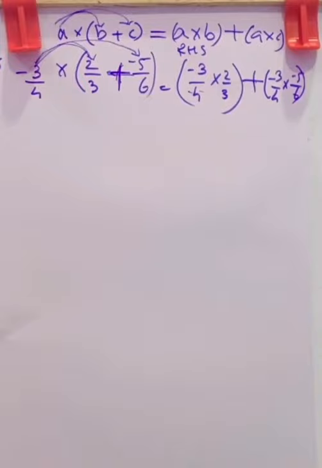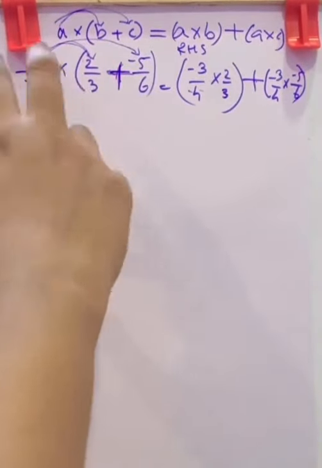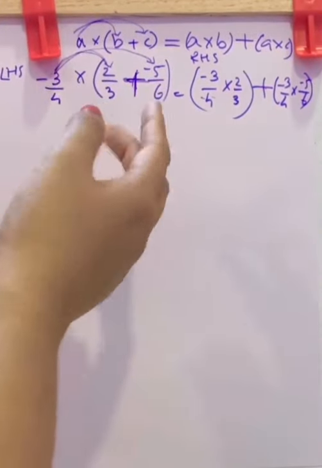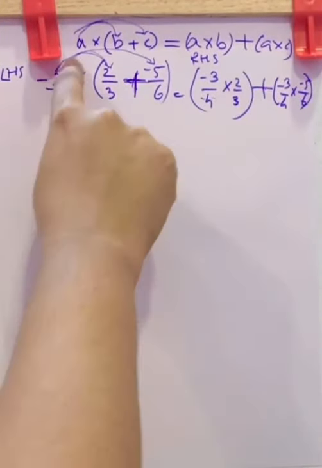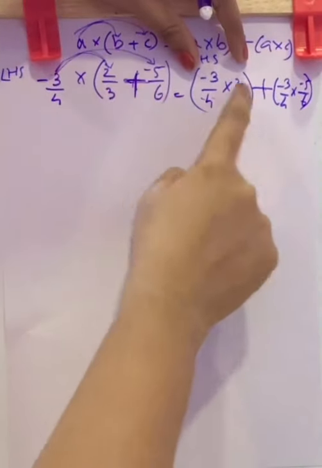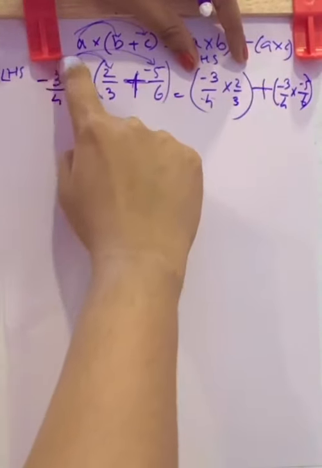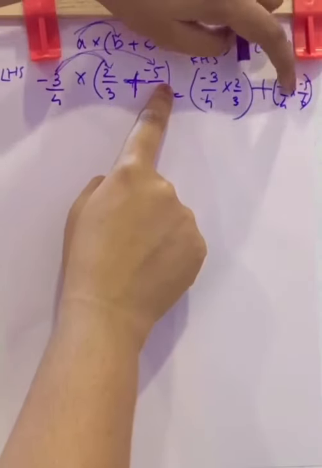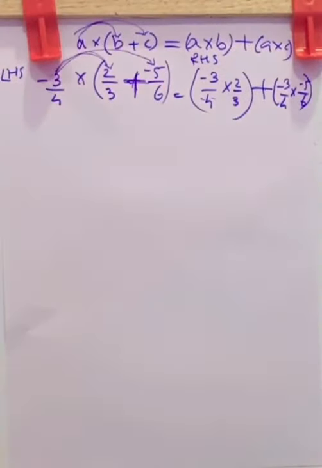That is, negative 3 by 4 was written outside the bracket. Now we can say it as opening the bracket. That is negative 3 by 4 into 2 by 3, that we have written here. Now this plus negative 3 by 4 into negative 5 by 6. Now let us do LHS and RHS separately and check whether they are equal.